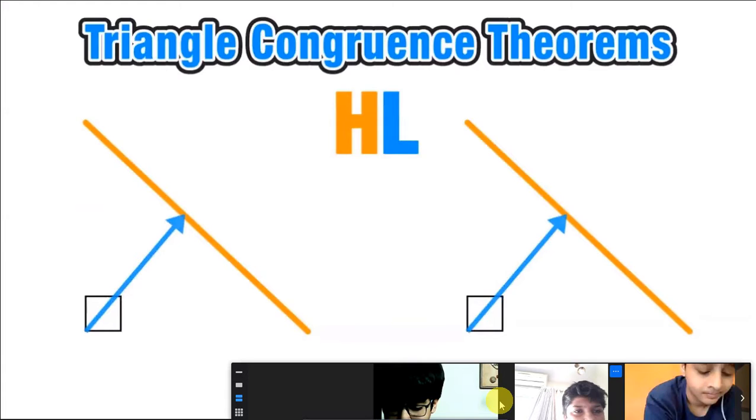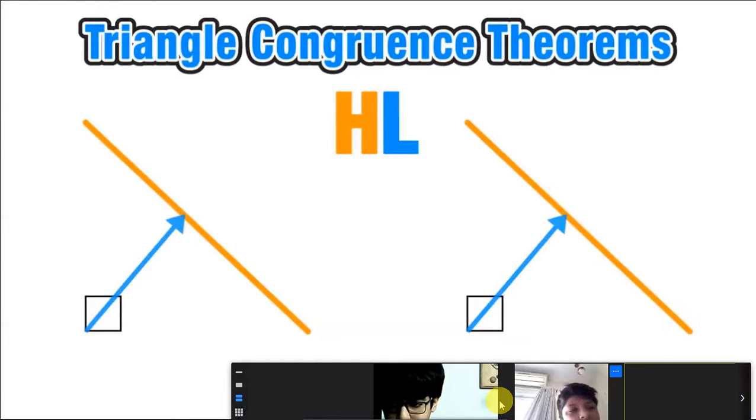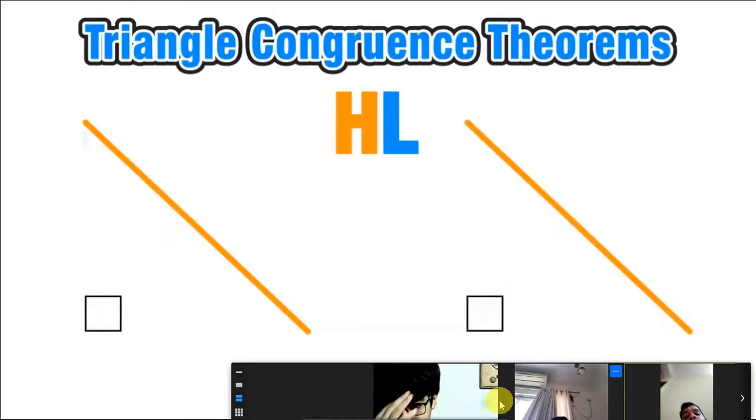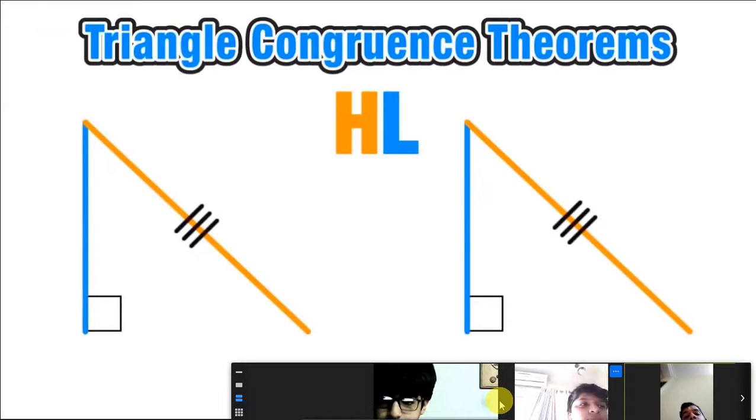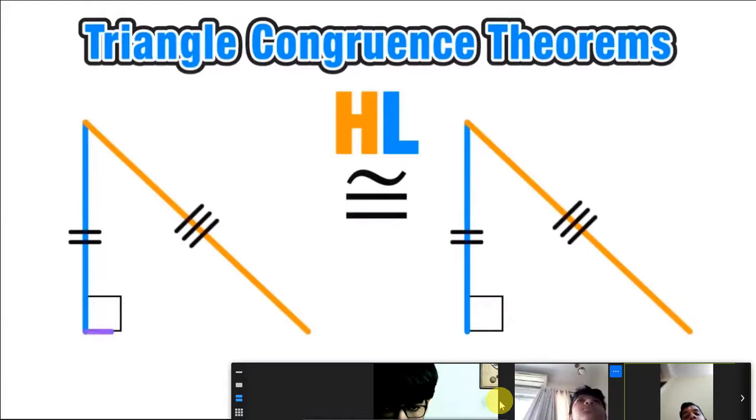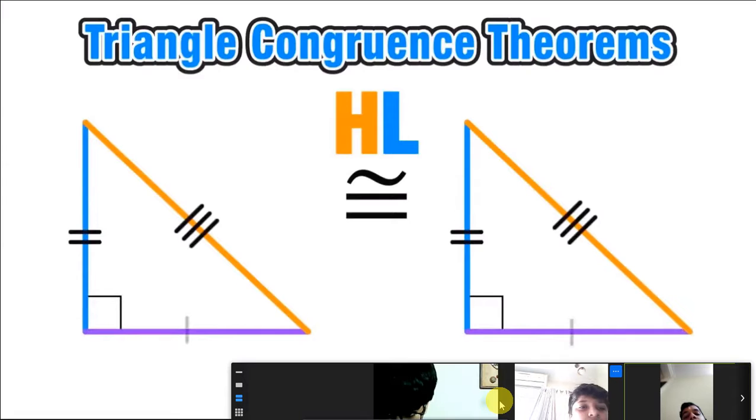So this congruence theorem says that if the hypotenuses in both right triangles are congruent, and if a leg, which is one of the other sides, is congruent, that is, they have a pair of corresponding congruent sides, then that is enough to say that the two triangles are congruent. Again, this means that the triangles' corresponding sides and corresponding angles have the same measure.